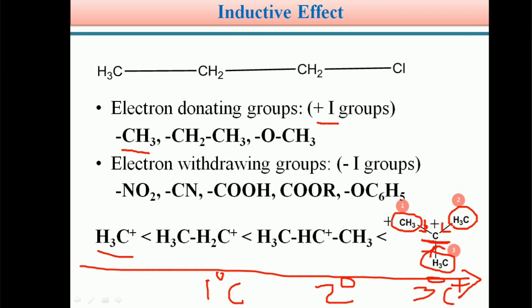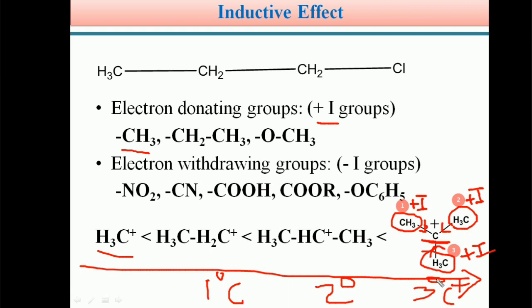The first methyl group shows plus I effect, and the second methyl group also shows plus I effect. So students, as the number of plus I groups on the electron deficient carbon increases, the stability of the carbocation increases.